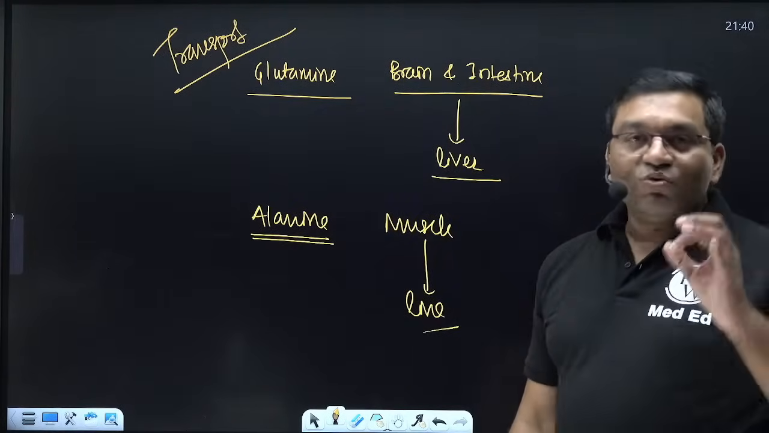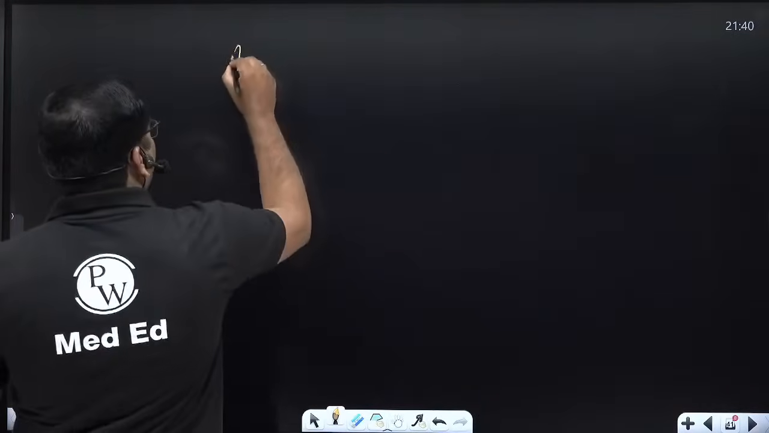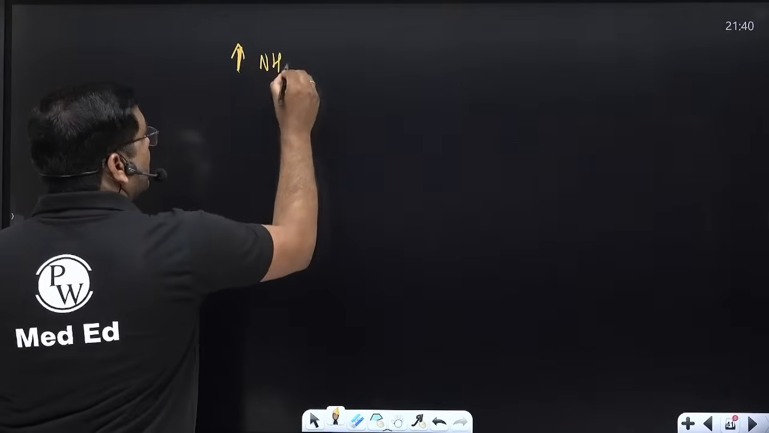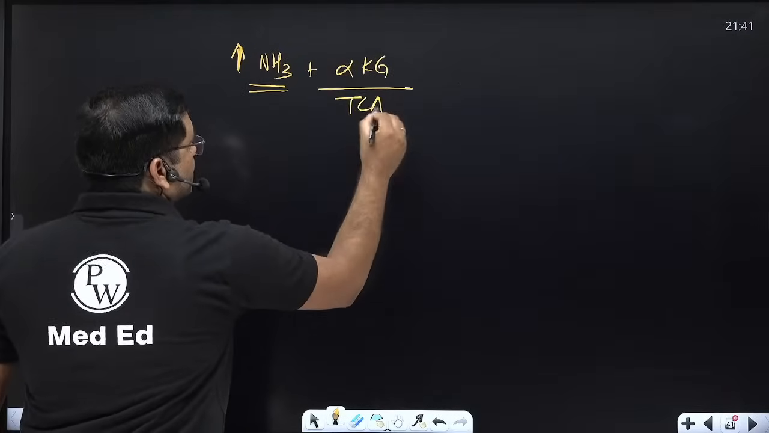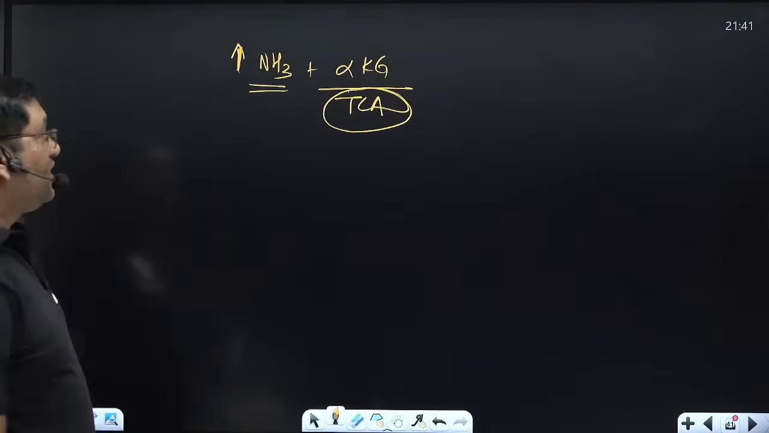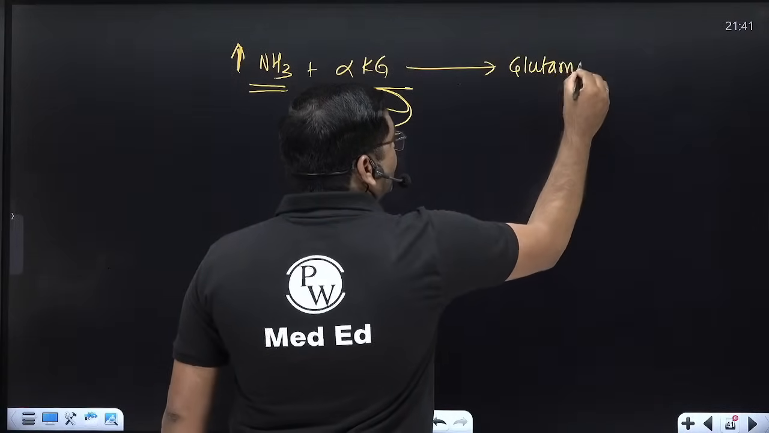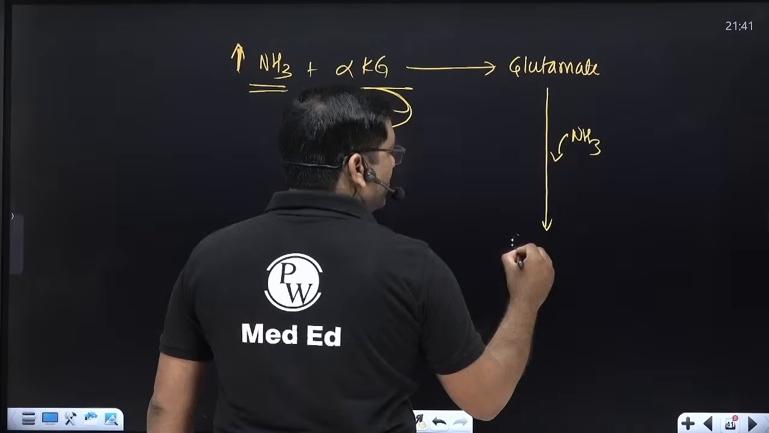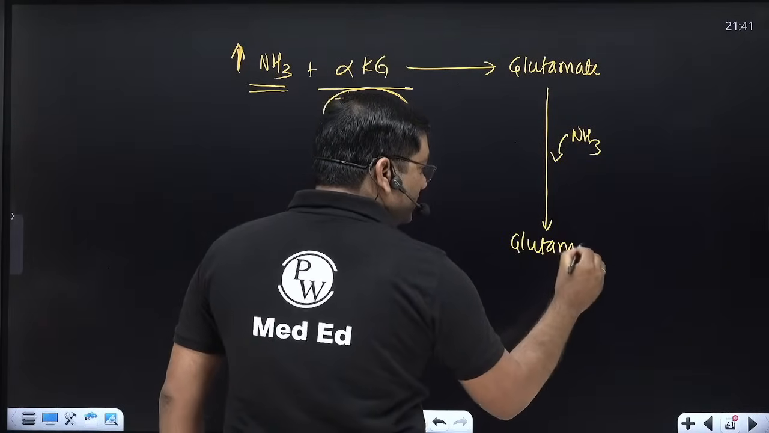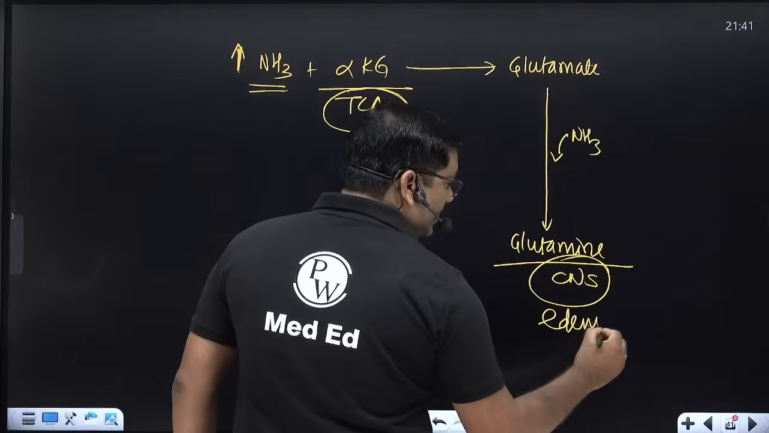Now, why is ammonia toxic to the brain? Because an increase in the ammonium ion, or an increase in the ammonia level, combines with the alpha ketoglutarate of the TCA cycle and forms glutamate. This glutamate is again converted into glutamine by accepting NH3. So glutamine concentration increases in the central nervous system, and it causes edema, cerebral edema.